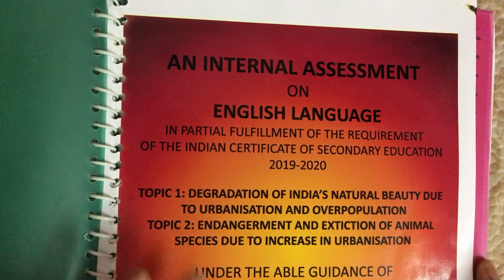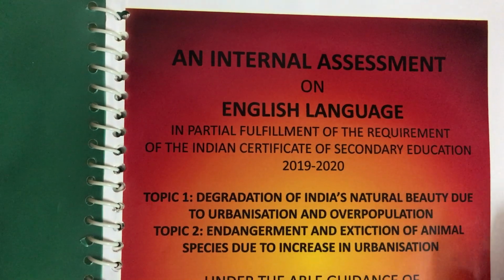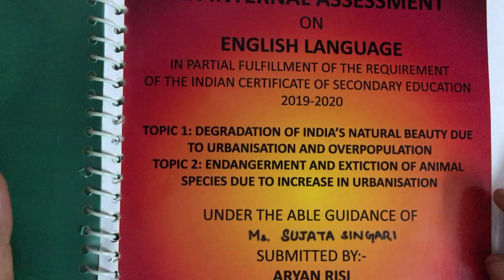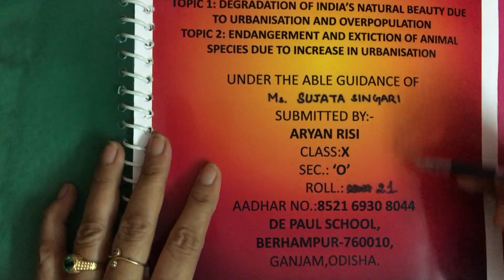So now see first page. Like this you can make a spiral binding or you can just staple the file, or stick it. Anything. Don't worry for that. Now it is not necessary. Later, when school reopens, you can buy and do it. Next page comes front page. All your details must be there.